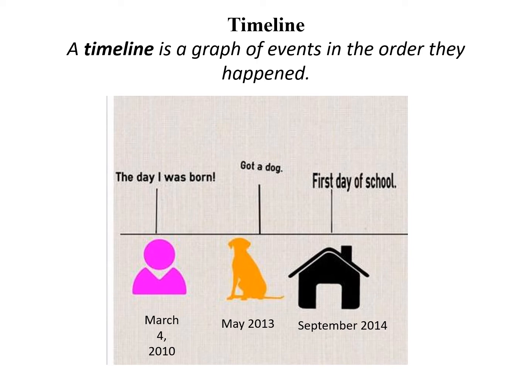And if I ask you, what happened on the 4th of March 2010? You will look for the information that I just told you, and then you will look at the explanation which says the day I was born. So again, timeline is a graph of events in the order that they happen.